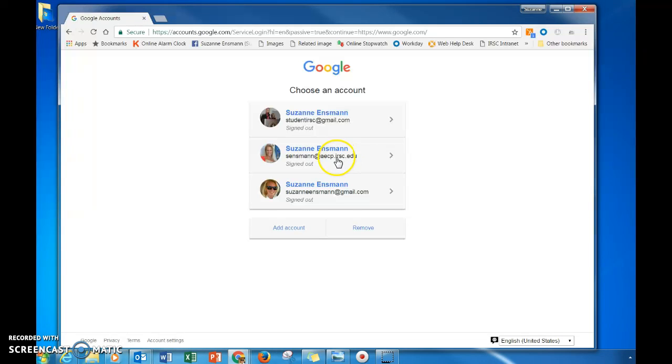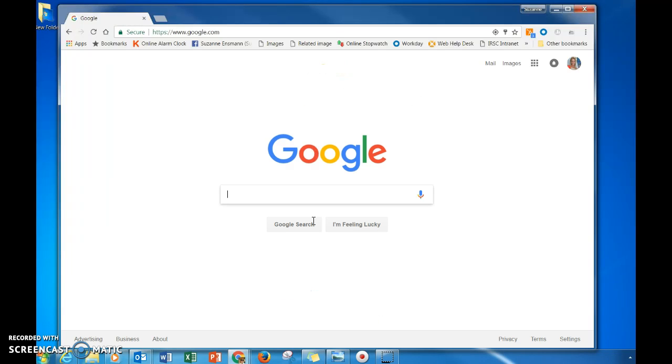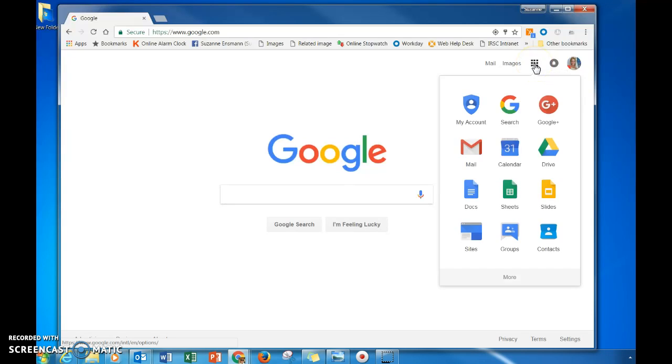So let's click on my address to log in. I'm going to put my password in. If you forget your password, likewise, please email Brandon Brown or myself. Okay, once I'm logged in, you can go to our Google EDU account by selecting the top right-hand side, the little dominoes up there called Google Apps.